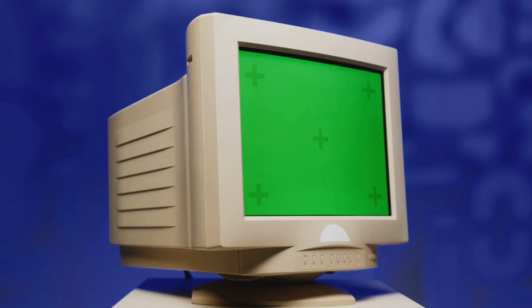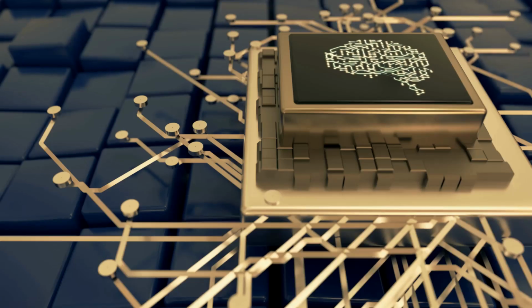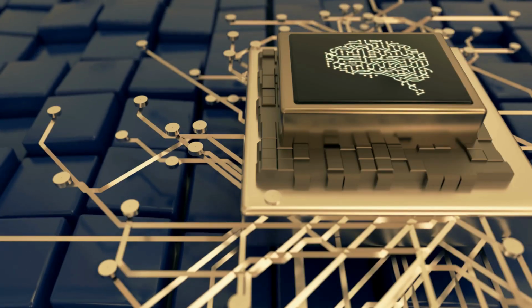The 1990s and 2000s didn't make AI famous, but they made it possible. Small, patient work created the systems we now rely on.